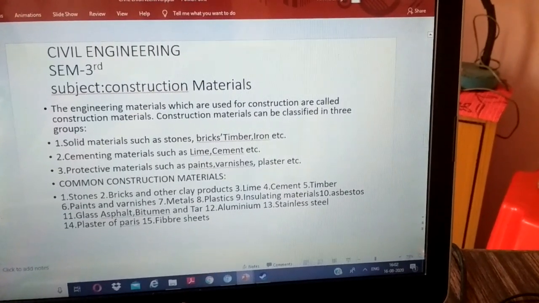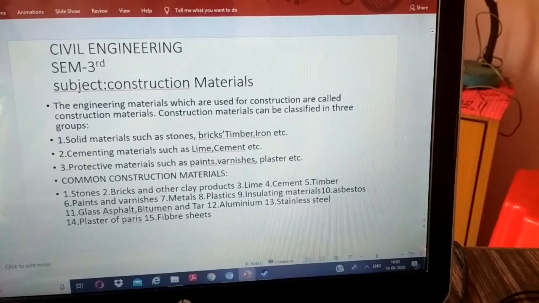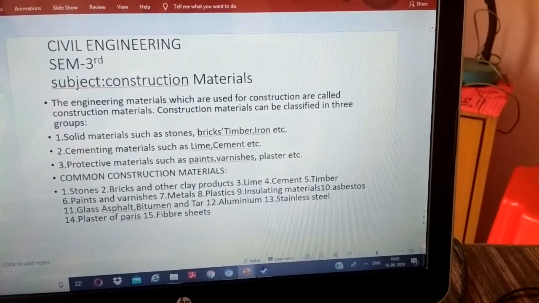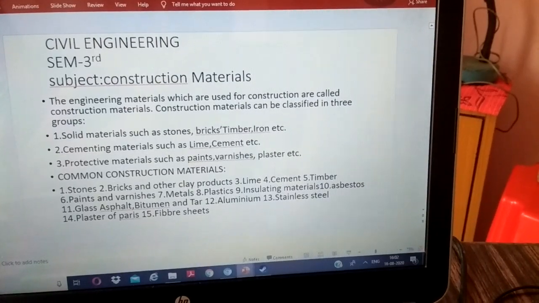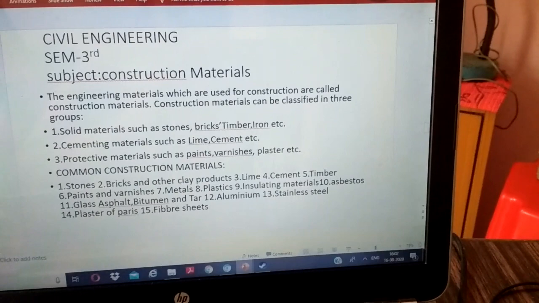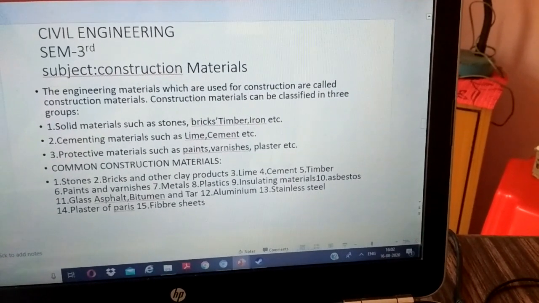Number one, solid material such as stone, bricks, timber, iron, etc. Second is cementing material such as lime, cement, etc. Third is protective materials such as paints, varnishes, plaster, etc.